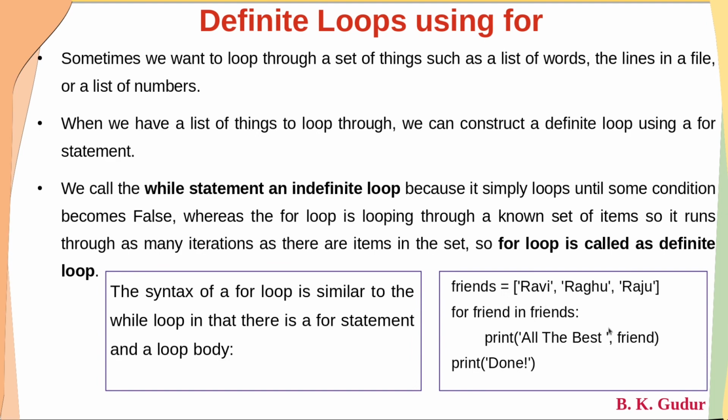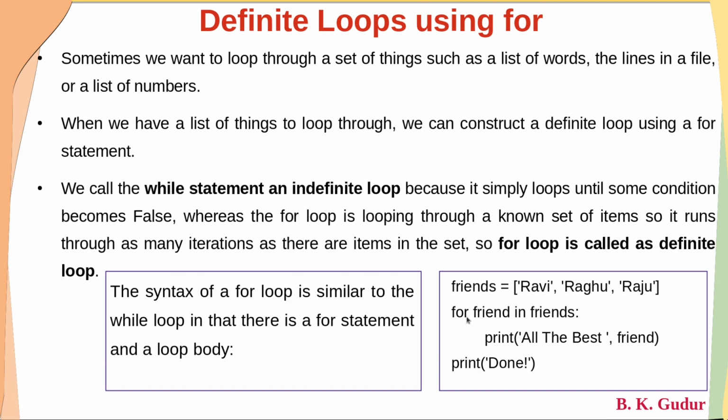How will this loop execute? You need to understand it like this: for a variable or an item in this list. Friend means one item. Friends is a list, which you can consider as a set. It means for a variable in this set, do this.